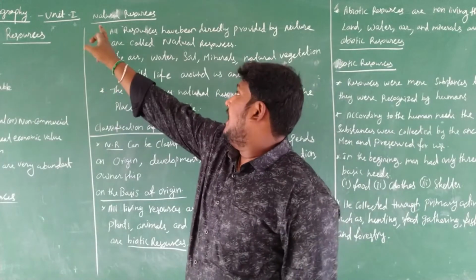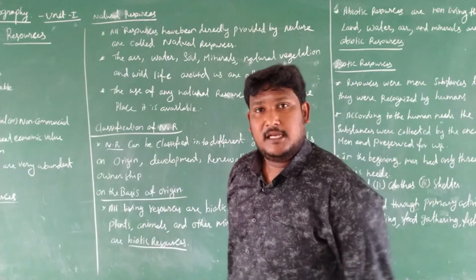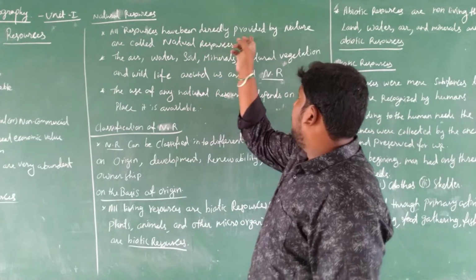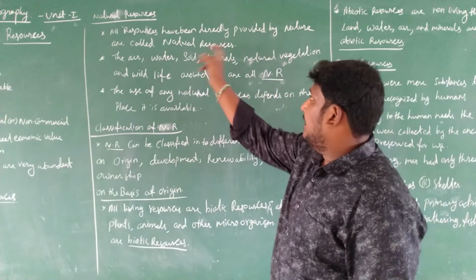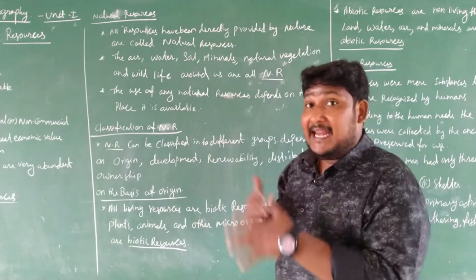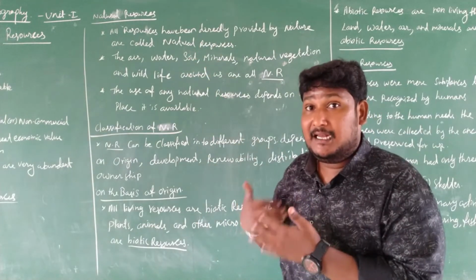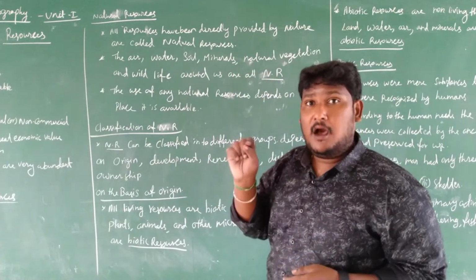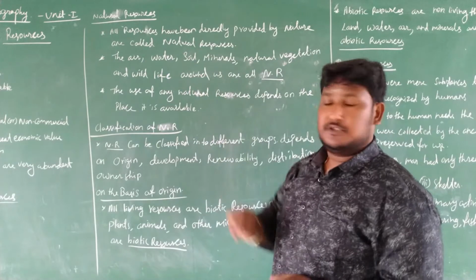First one is natural resources. All resources that have been directly, not indirectly, provided by nature are called natural resources.